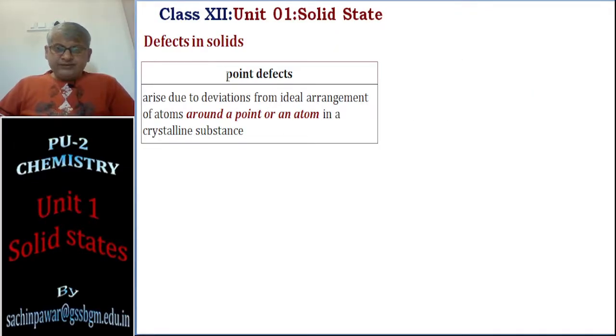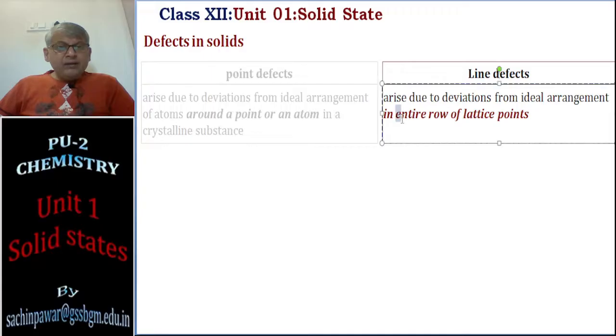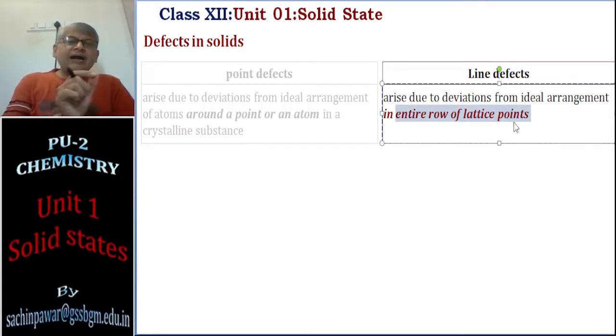What do you mean by point defect? Point means lattice point. If the arrangement of particles deviates from the ideal behavior at certain lattice points, that is, at certain atoms, ions or molecules there is some deviation from perfect arrangement, then I will call it a point defect. Line defect is when, in an entire row of lattice points, the entire row of atoms, ions or molecules, there is a deviation from the ideal arrangement, then we call it line defect.